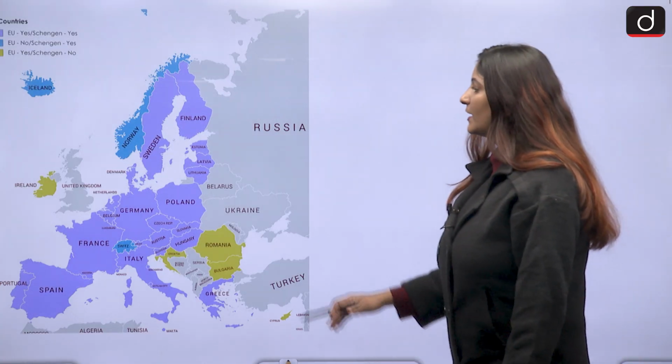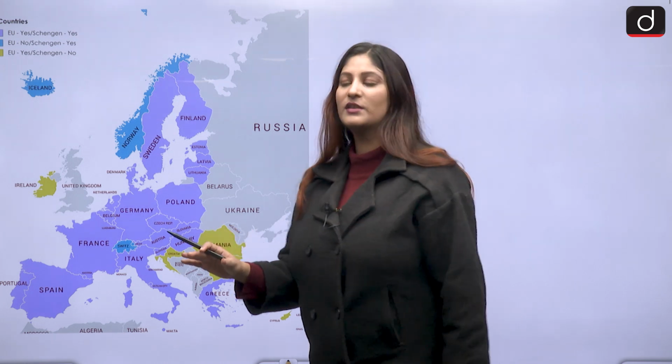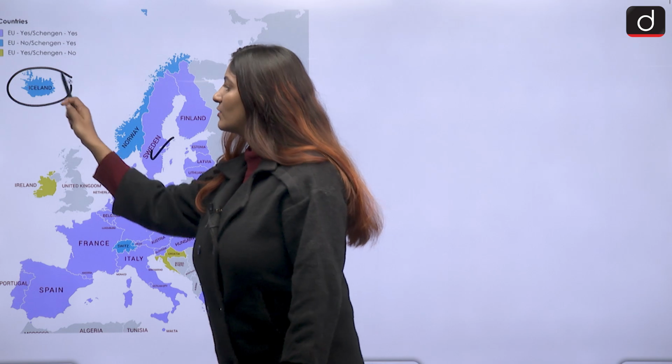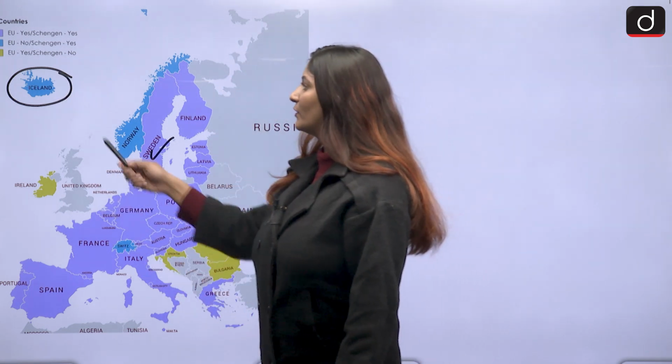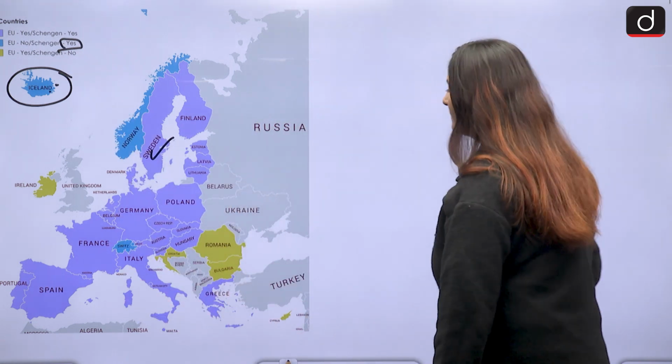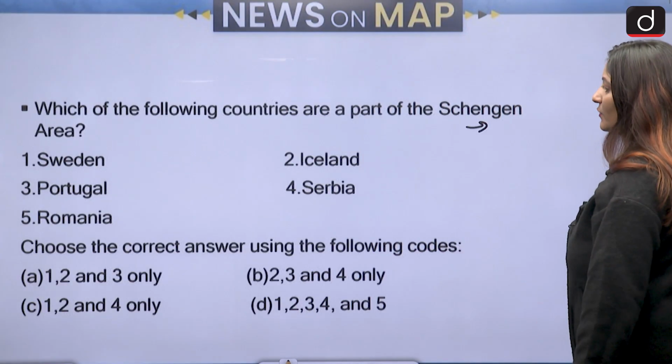So the purple ones are a part of the Schengen region. So Sweden is a part of it. Iceland is also a part of it, because the blue one is not a part of the European Union, but it is a part of the Schengen Union. So Iceland, then Sweden, and I think Poland also was in the question.